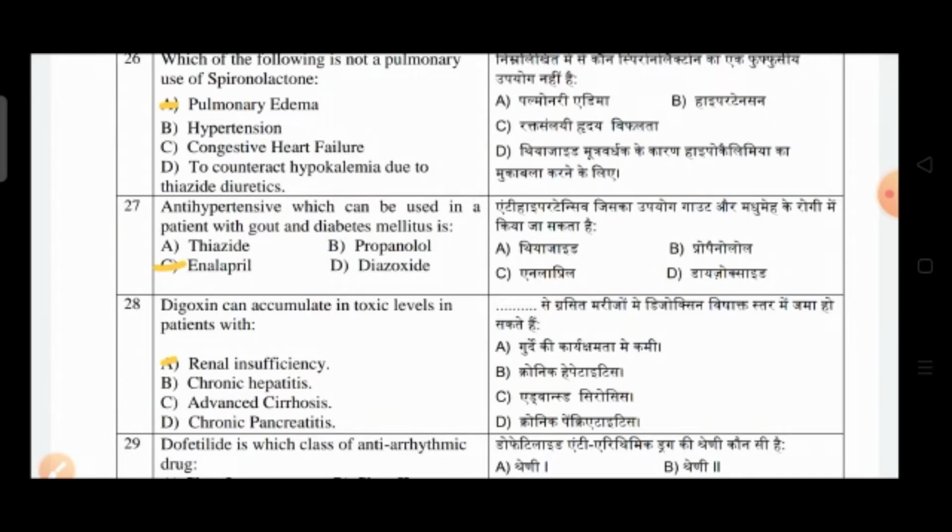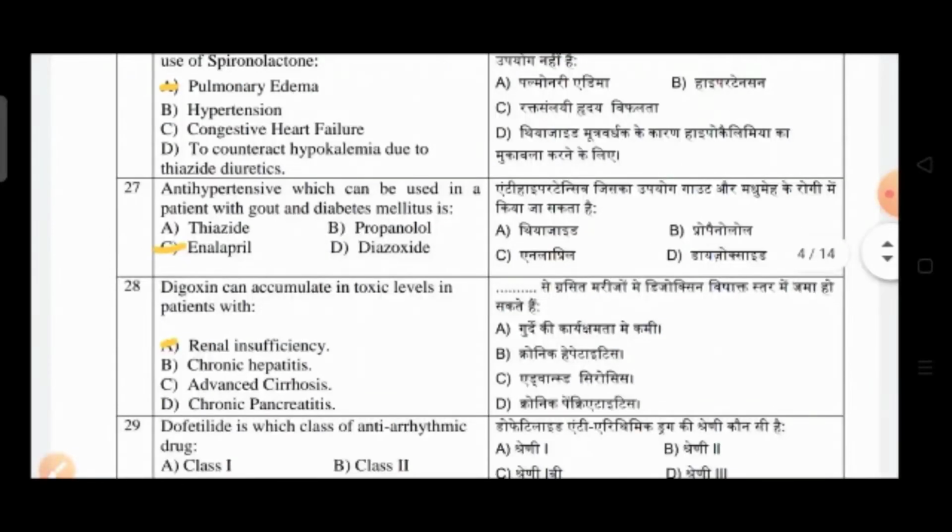Question number 27: an antihypertensive which can be used in a patient with GERD and diabetes mellitus is? Option A is thiazide, option B is propranolol, option C is enalapril, option D is diazoxide. So the correct answer is option C, that is enalapril.